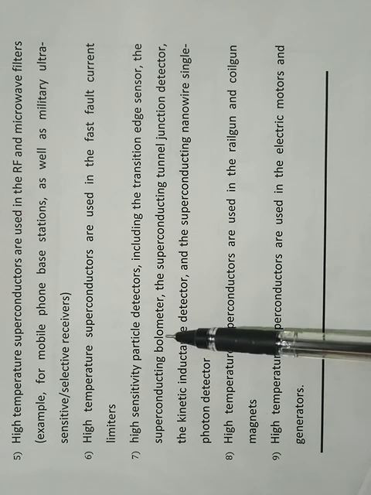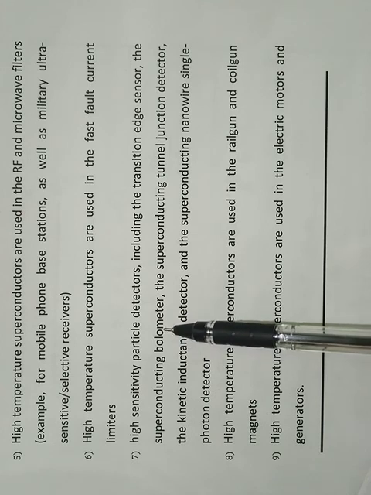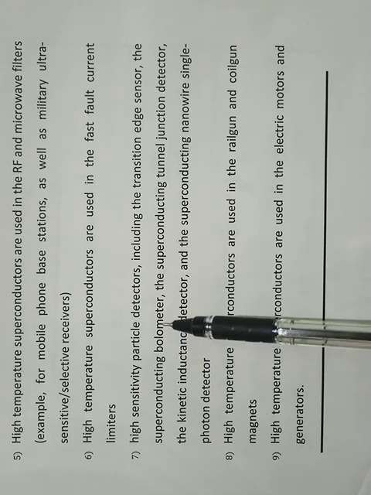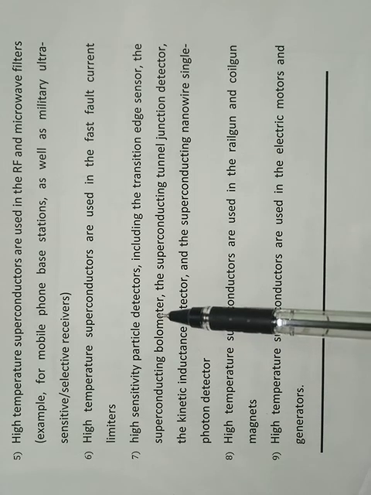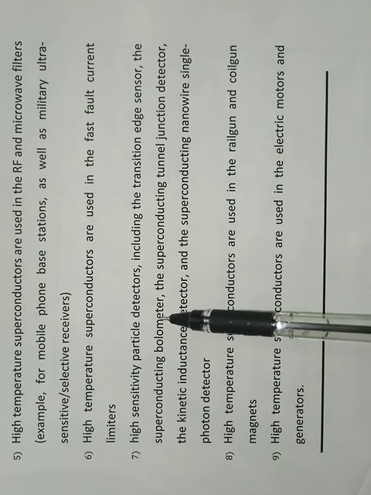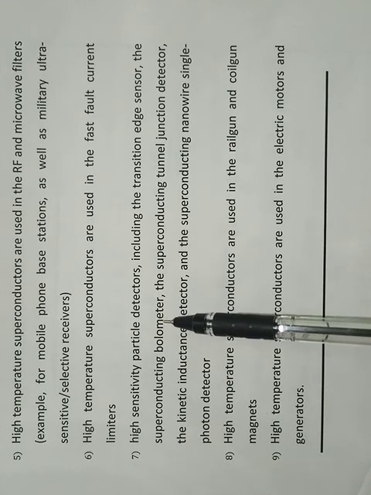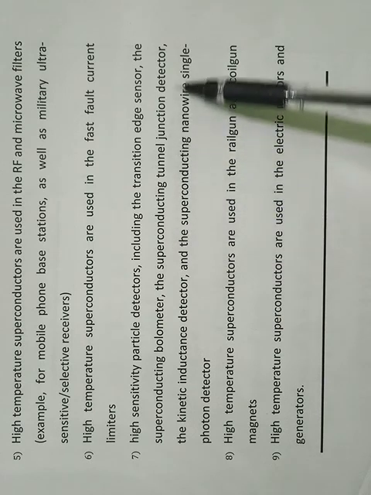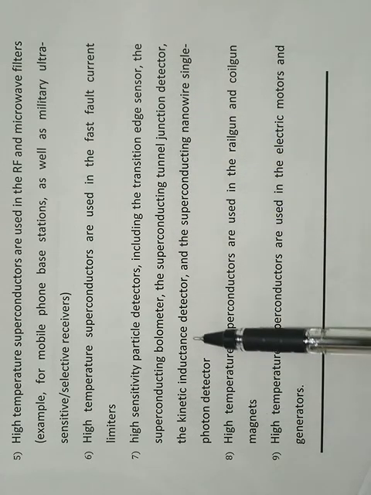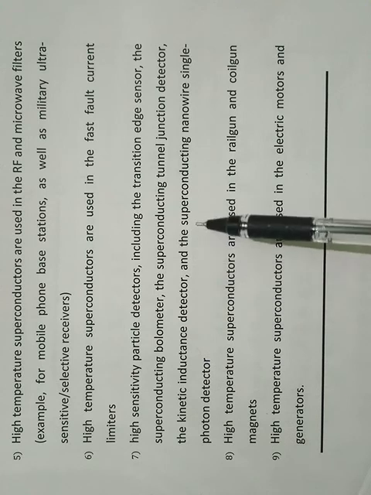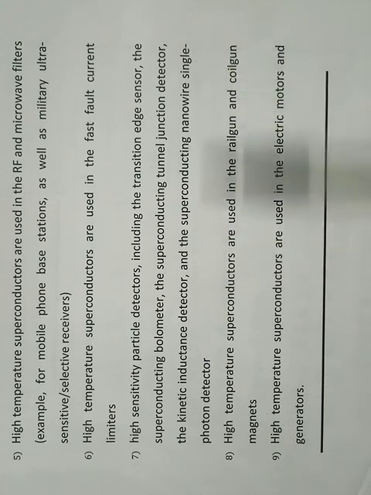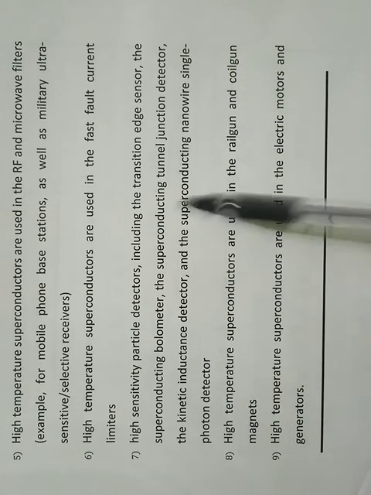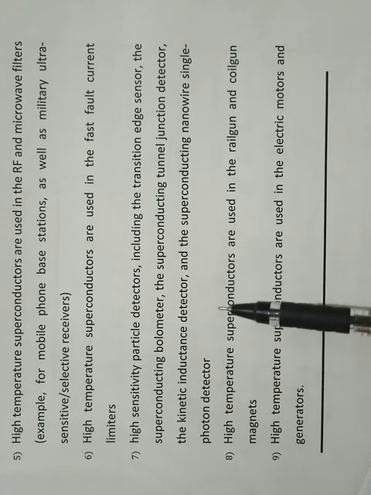A bolometer is a device for measuring the power of incident electromagnetic radiation through the heating of a material with a temperature dependent electrical resistance. Also the superconducting tunnel junction detector, the kinetic inductance detector, and the superconducting nanowire single photon detector.